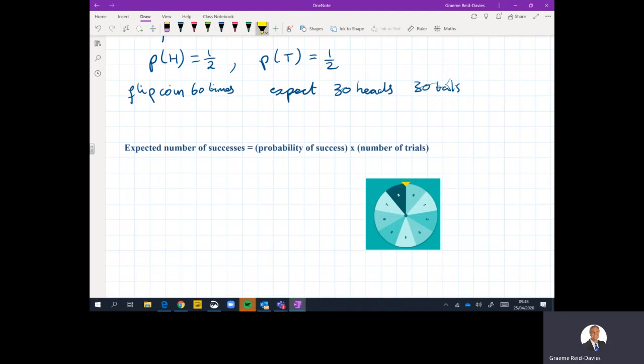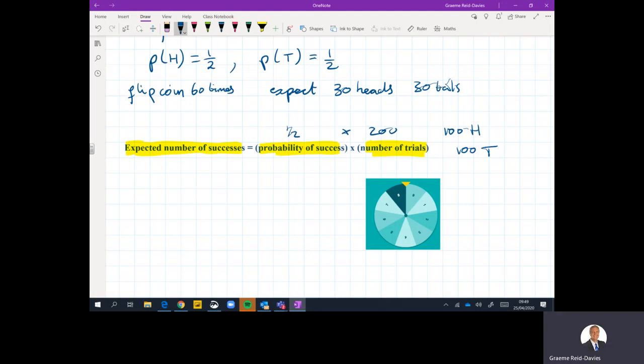In general terms, what we can say is a little sort of formula, which sounds a bit complicated. It's actually quite straightforward. The expected number of successes is the probability of success, in our case with flipping a coin, it's a half, multiplied by the number of trials, trials being the number of times you do it. So again, with heads and tails, if I flip my coin 200 times, you would expect a half times 200, and you would expect 100 heads and 100 tails.